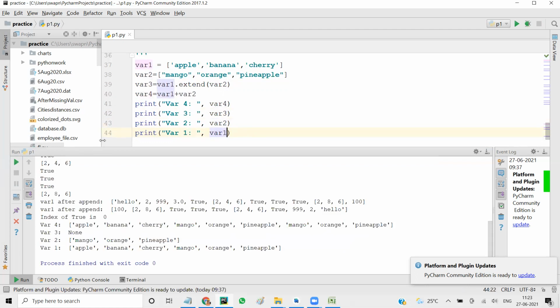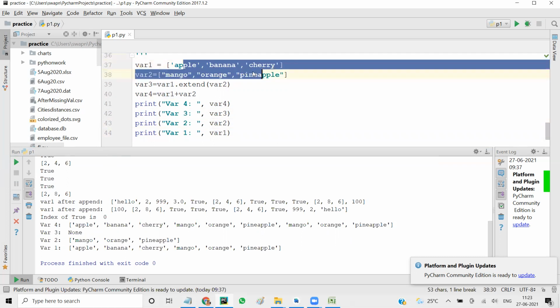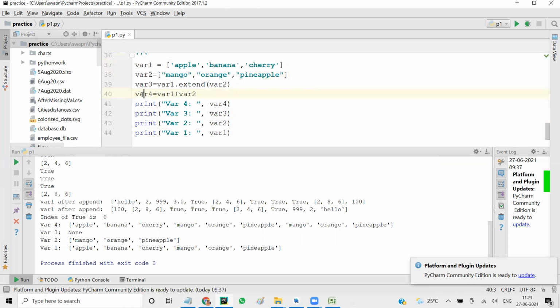Okay, so you see this. See what happened. var1 is apple, banana, cherry, and var2 is mango, orange, pineapple. var3 is extend, var4 is add. So probably var4 you understand what it means, right? So apple, banana, cherry, okay, mango, orange, pineapple, and mango, orange, pineapple got repeated twice. Why it got repeated twice, better would be I put it after this, then you'll understand.